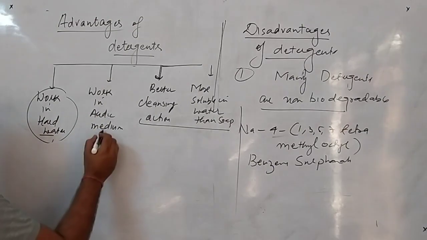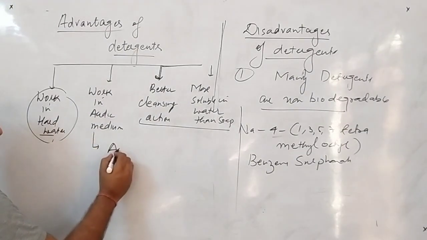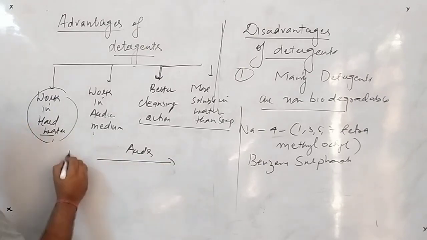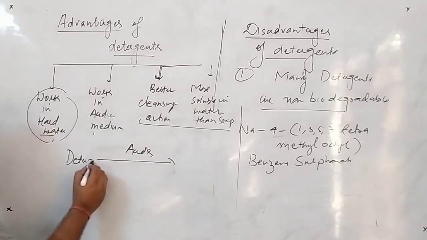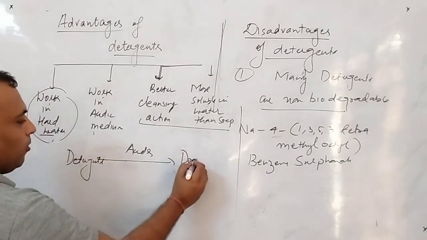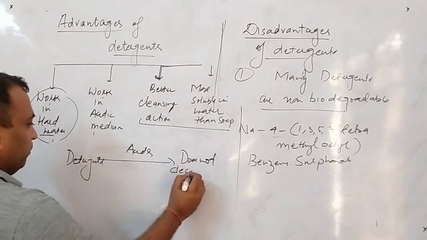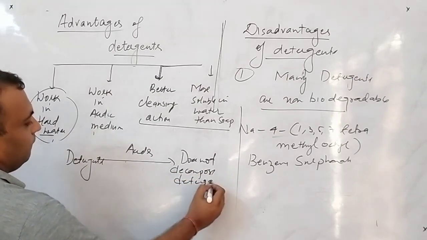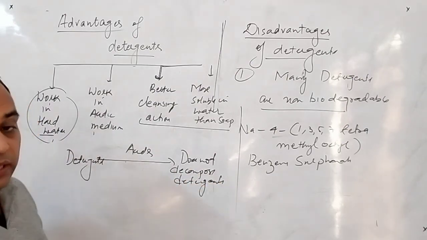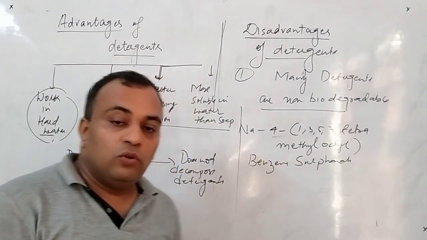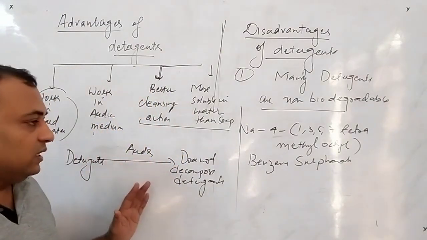Now listen one thing, acids do not decompose detergents. Clear to all of you? These acids have the power to decompose the soap, but they do not decompose detergents. Clear to all of you?